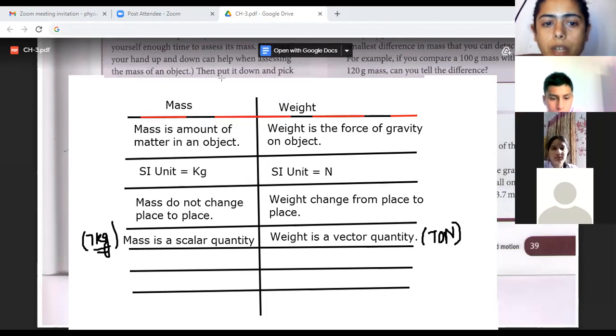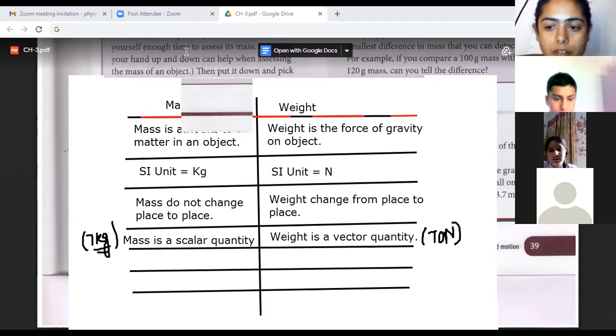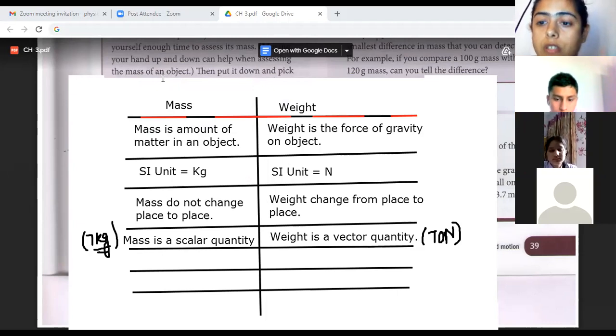So the next point we can have is mass is a base quantity. Base quantity means which is not derived from any other quantities. Fine. Mass itself is the one which we use to make other quantities.